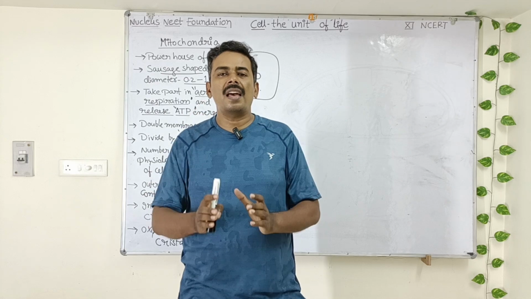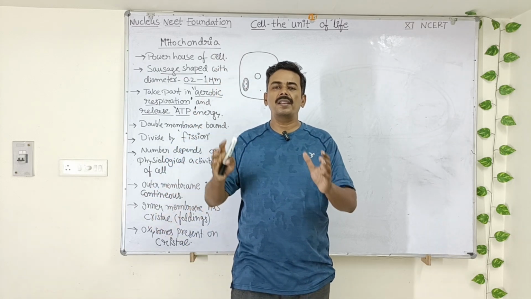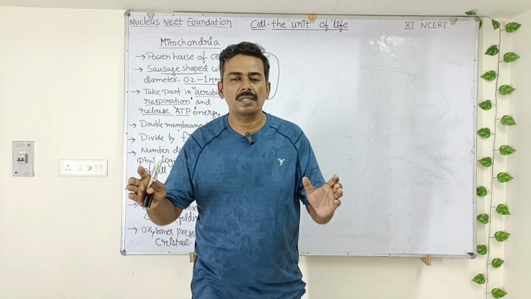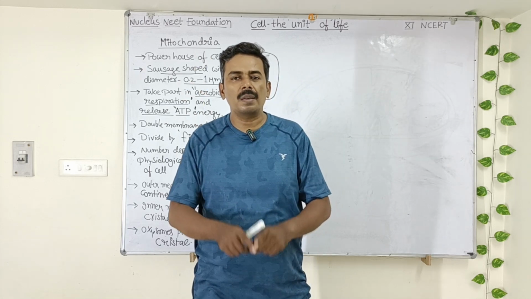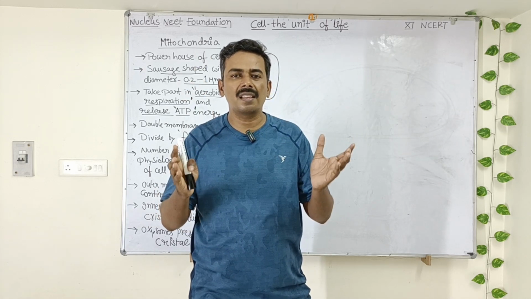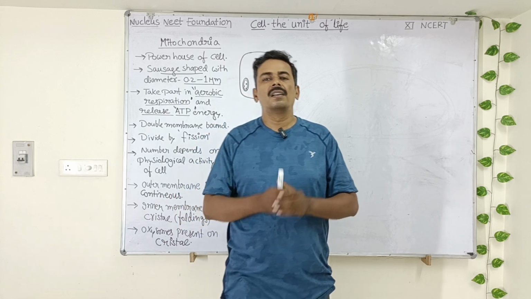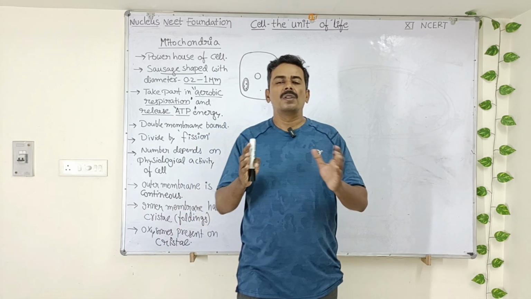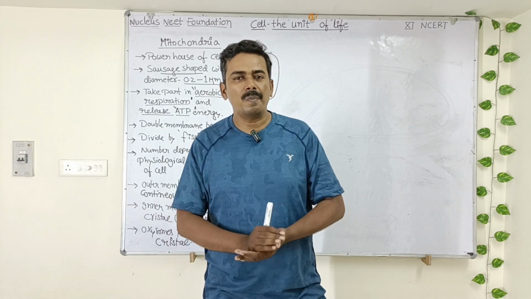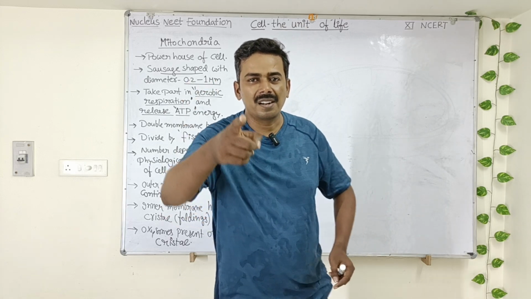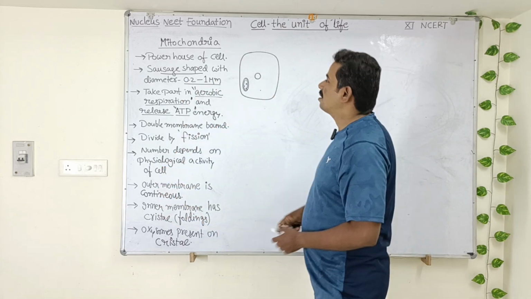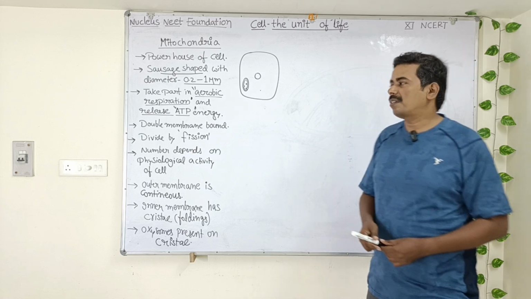So just like a powerhouse which provides electricity to all the houses in the apartment, inside the cell also there is a powerhouse, none other than mitochondria, that will provide energy to the entire cell, and that's why mitochondria is called powerhouse of the cell. Understood?